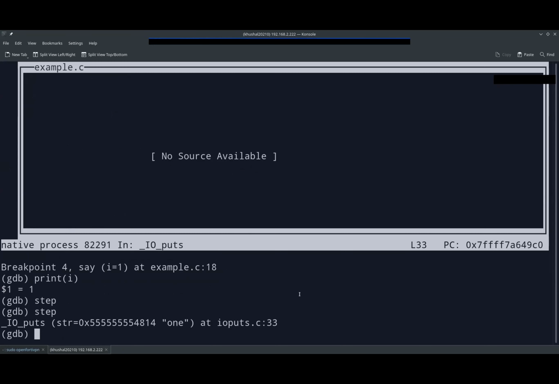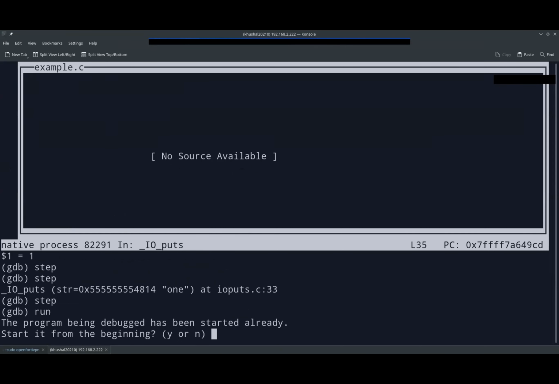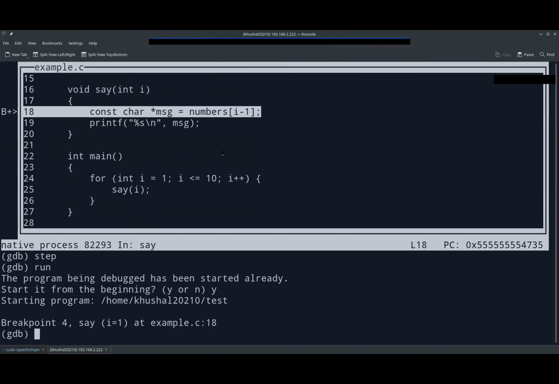So what it did is it went into the printf function and tried to find the source of it. So it went to ioutput.c and found the source of it, at this position, I guess line number 13, ioutput.c. So let me run the program again, I guess. So step is not good for this condition. If you don't want to go into print, then it's not good.